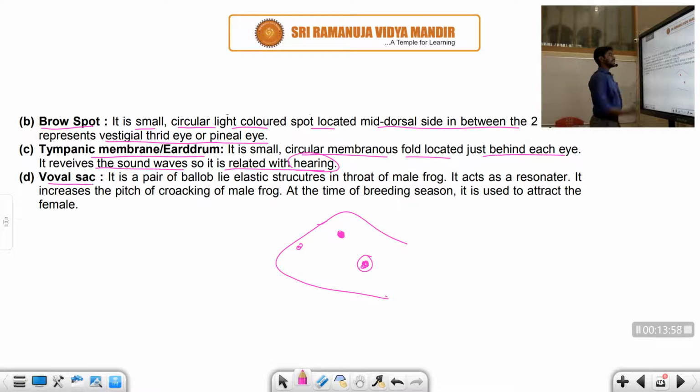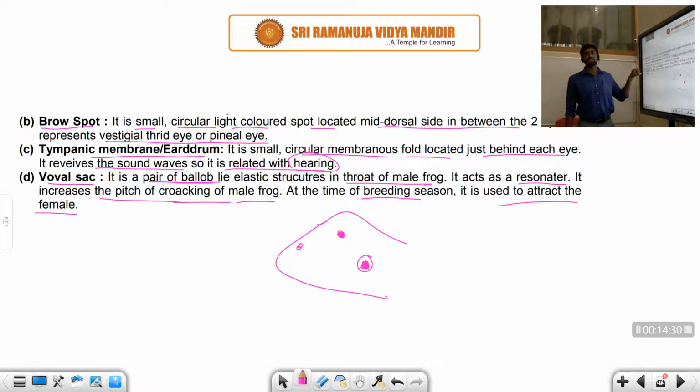Whereas the vocal sac is where the sound is produced. You can see it is a pair of blobs. It is an elastic structure in the throat of the male frog. Generally it acts as a resonator. What is the meaning of resonator? It increases the pitch of the croaking of the male frog. So at the time of the breeding season, it is used to attract the female.